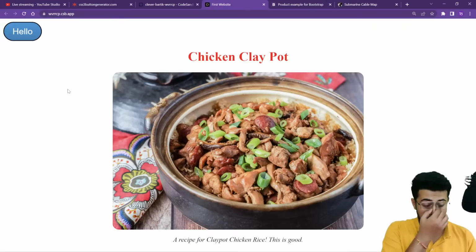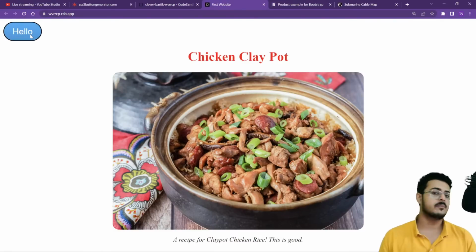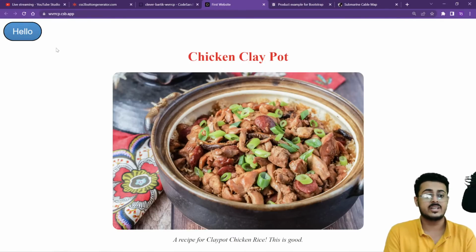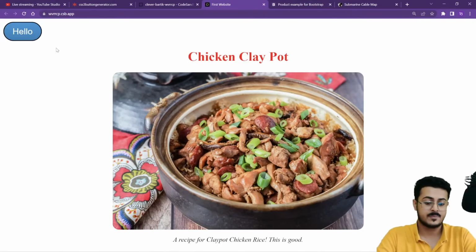Right over here, as you're able to see, guys, we have the button, but this does not make a lot of practical sense, to write that much CSS just to beautify a particular button. That is just an overkill at the end of the day. There's a lot of text that we have to write to be able to create this button, and that is where the concept of Bootstrap comes into place.